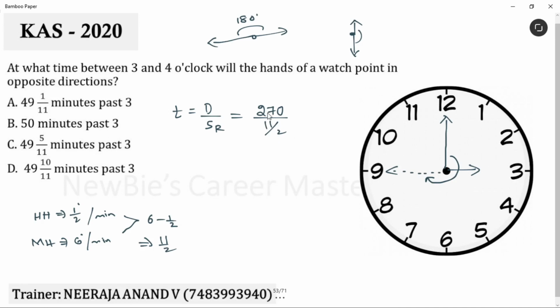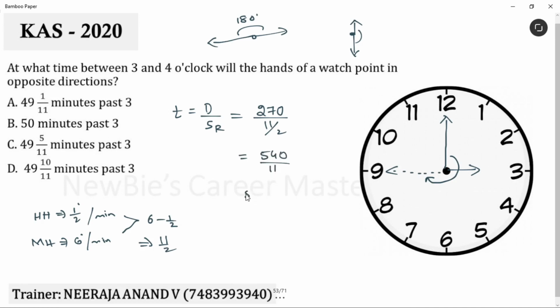Yes. That is our distance. Very simple. Anyways, the denominator is always 11 by 2 because it's a relative speed. For the numerator, you have to check the distance covered by the minute hand in terms of degrees. Okay. See, the minute hand has to come to this point to come to the straight line. Correct? No. What is this journey? This is 270. So, the numerator value is 270. Simplify this and get the answer. Simple.